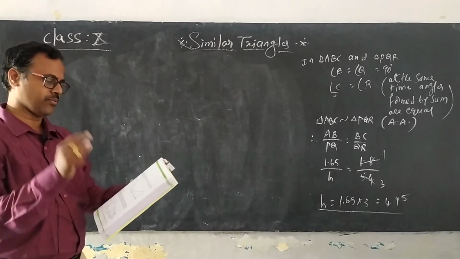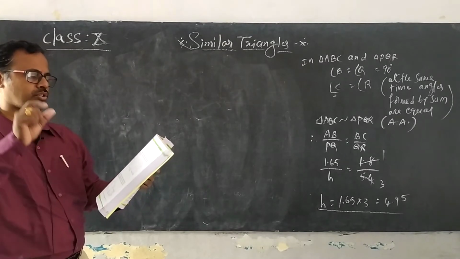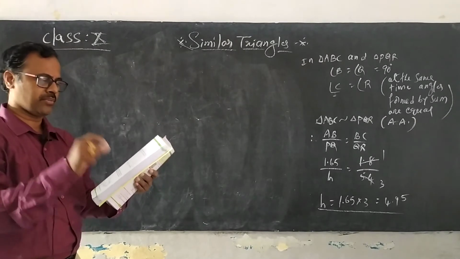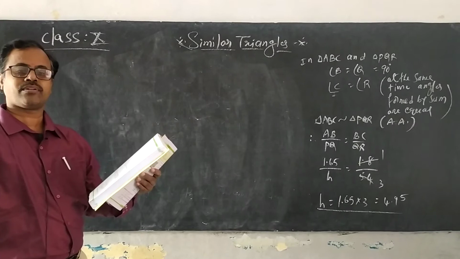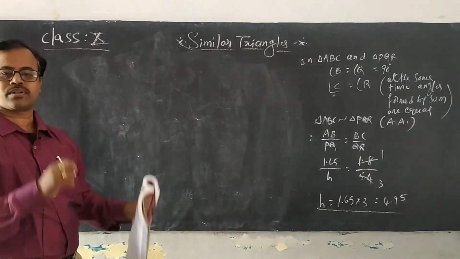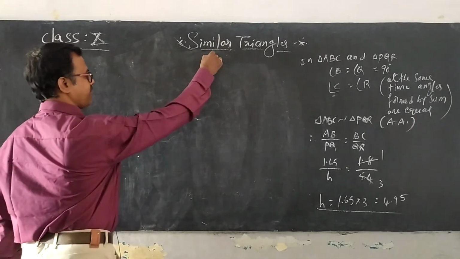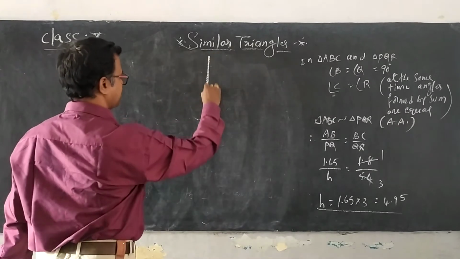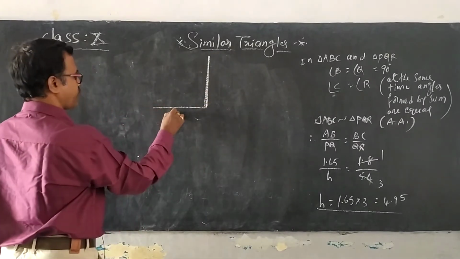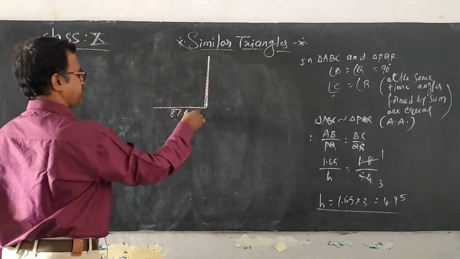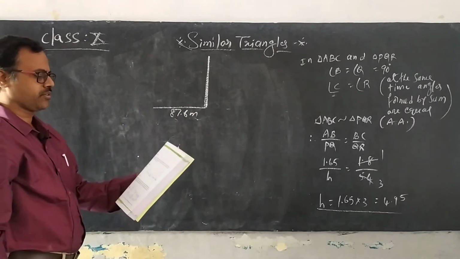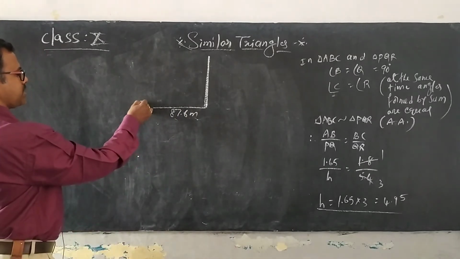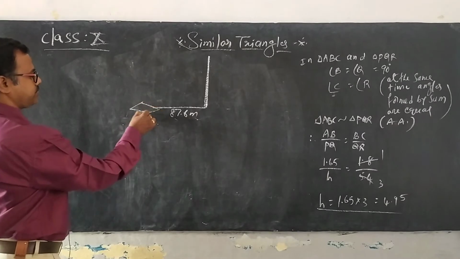Once again, read the question. A man sees the top of a tower in the mirror, which is at a distance of 87.6 meters from the tower. That means I have a tower here, and from this tower at a distance of 87.6 meters I have a mirror here.